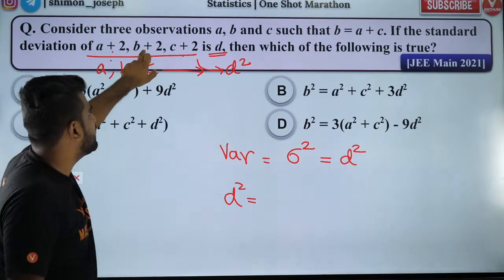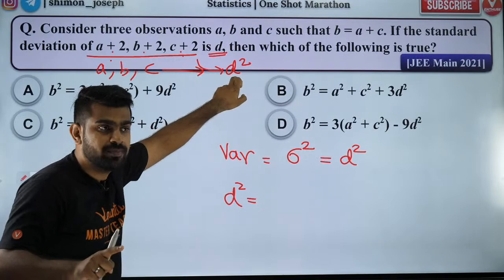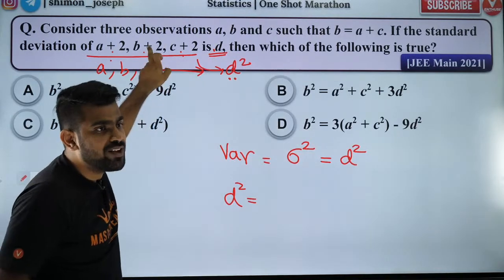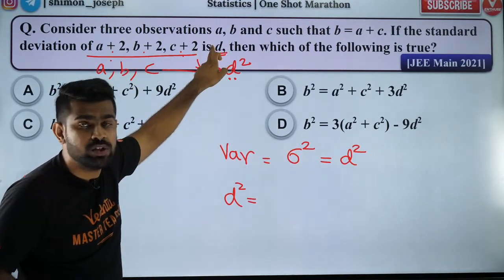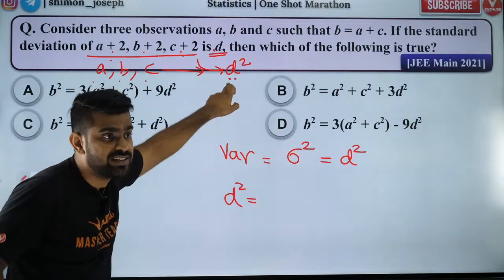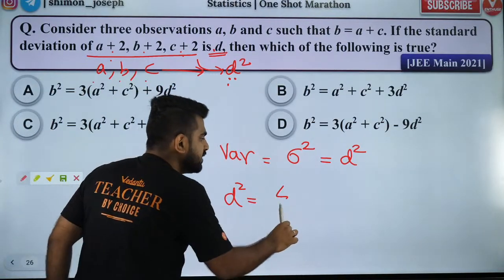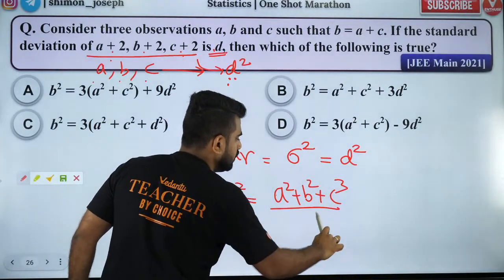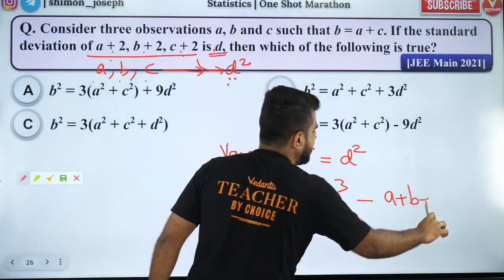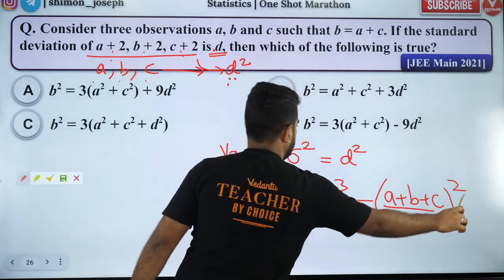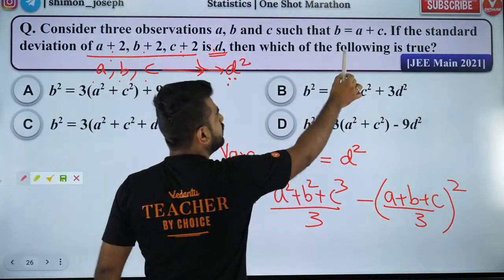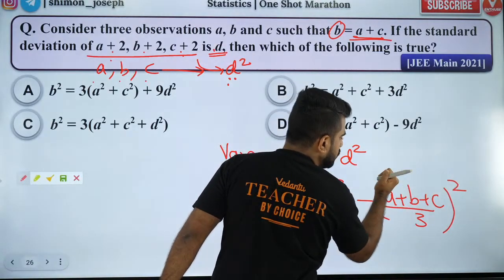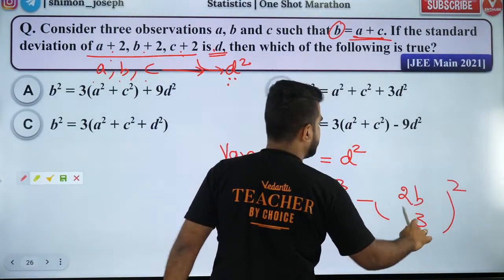Variance of A plus 2, B plus 2, C plus 2 is D square. Why? Because variance is standard deviation square. So if this is the variance of A plus 2, B plus 2, C plus 2, then A, B, C also will have variance D square. So D square is sigma xi square, so A square plus B square plus C square by 3 minus (A plus B plus C by 3) whole square. What is A plus B plus C? We know A plus C is B, so B plus B is 2B. So I'll have (2B by 3) the whole square.